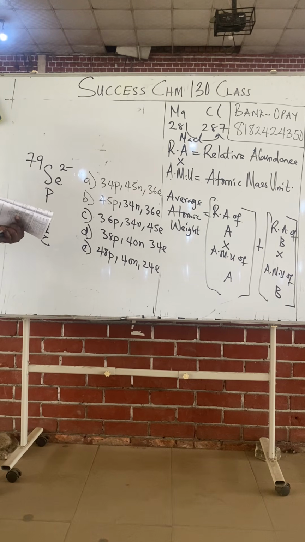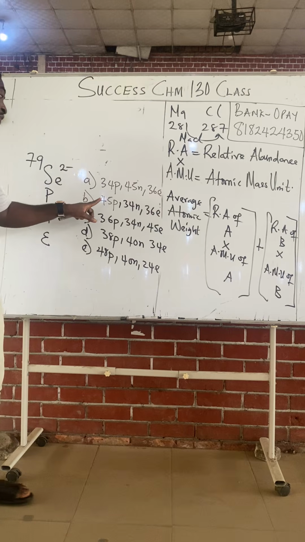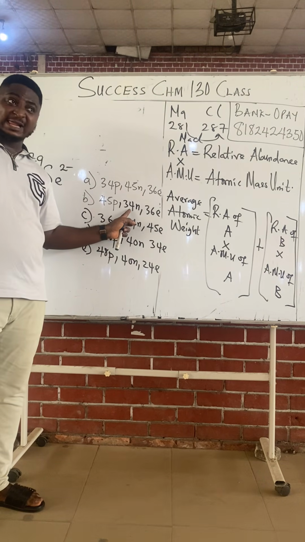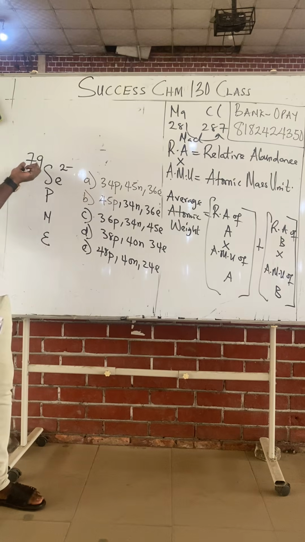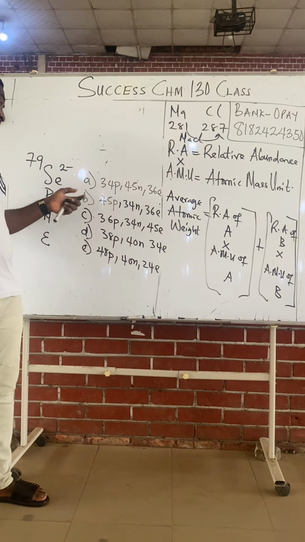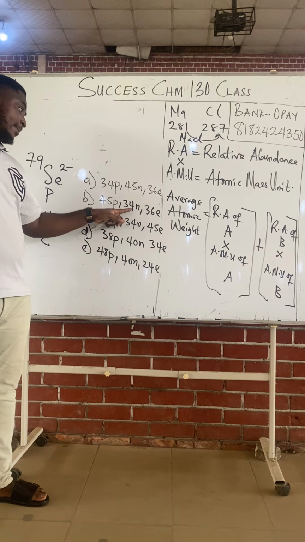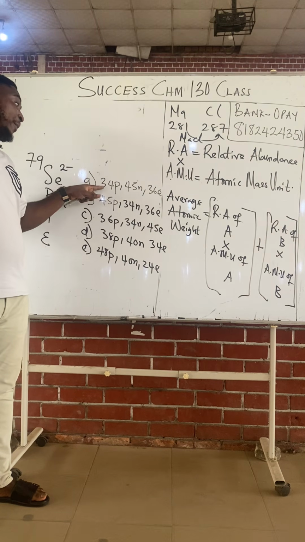Class, I think with this option you can get the answer actually. Because atomic mass is number of proton plus neutron. Check each of these options. Which of the proton and neutron gives 79? 45 plus 34, is it 79? Because atomic mass is number of proton plus neutron. 34 plus 45 is 79.